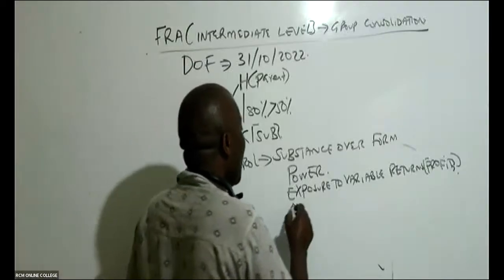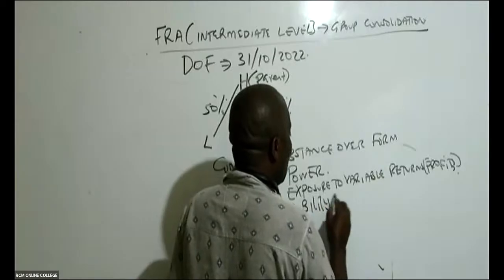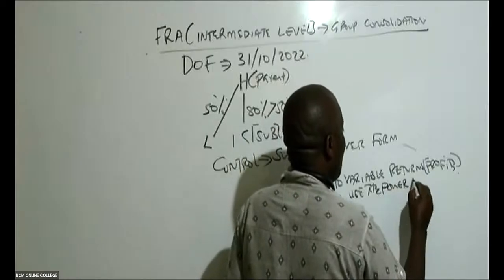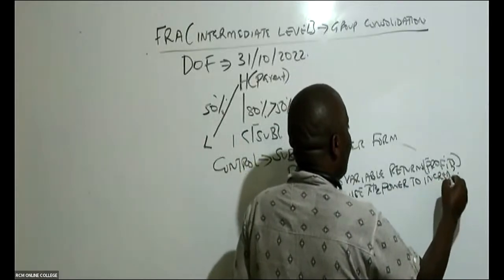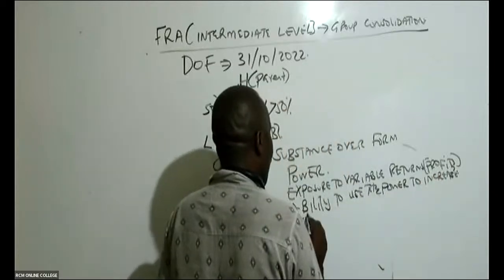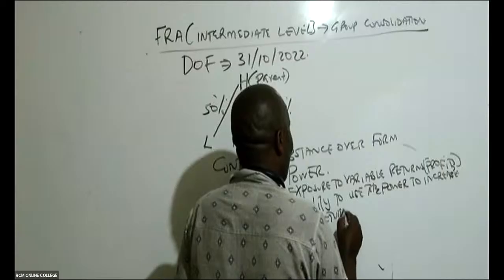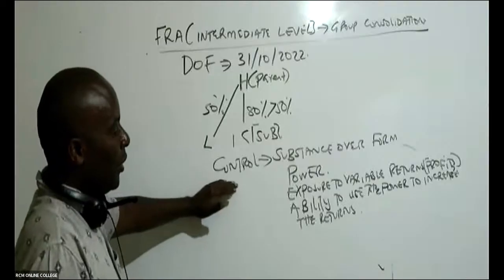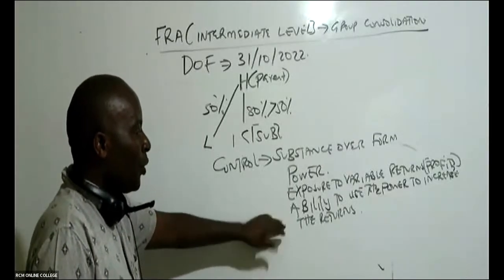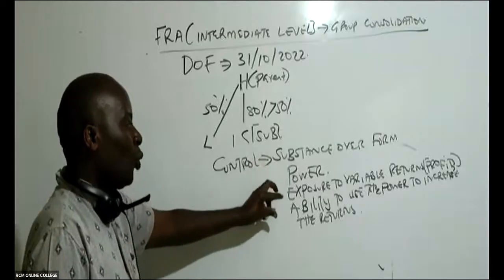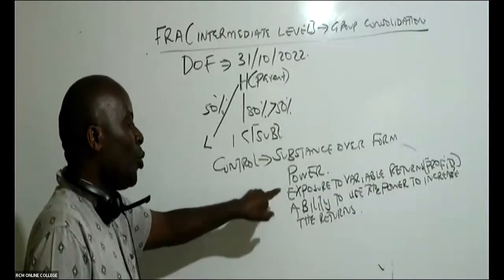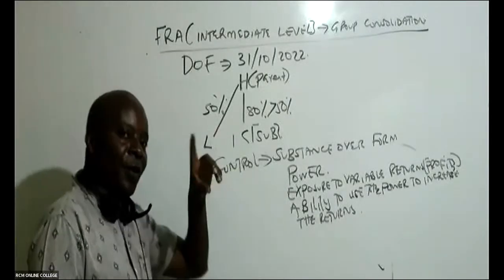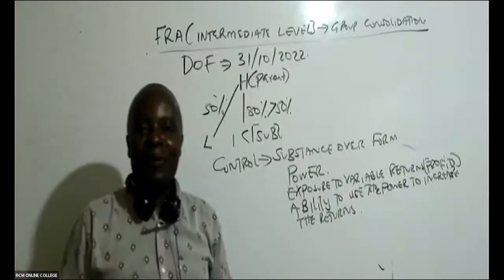And then number 3 is the ability to use the above power to increase the returns. If you look at your past papers, you'll see this question being asked. How do you define control? It's called the pair principle. You must be powerful, you must be exposed to some dividends, and then you must be able to use your power to increase profits.